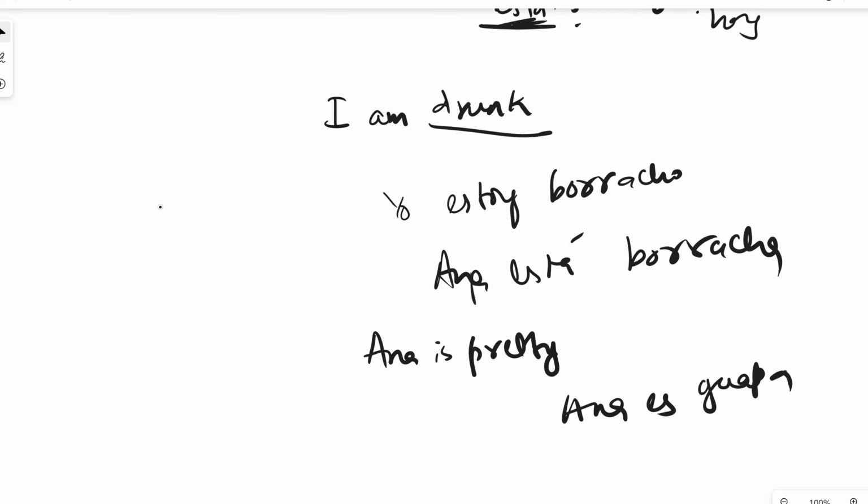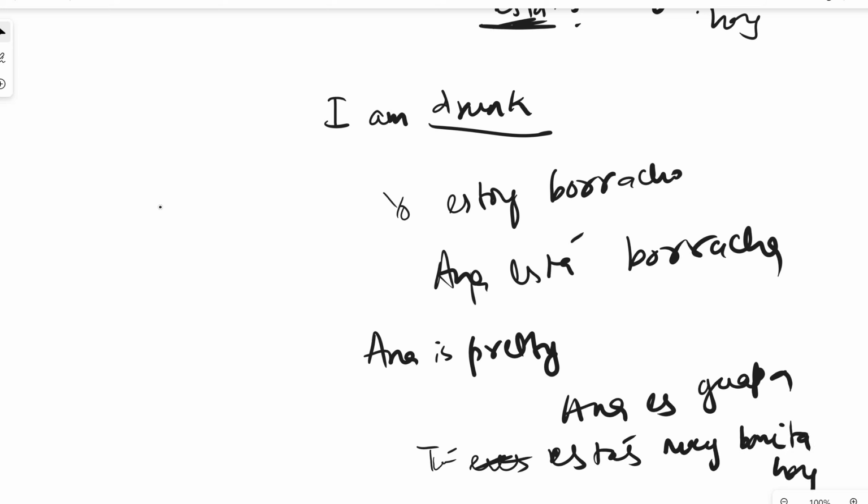And let's say I've invited Anna to a party and I meet her there and she's wearing a really nice dress and I want to compliment her and say, you're looking very pretty today. Then I will say, tú estás muy bonita hoy. Because I'm describing her the way I am seeing her right now. So there's a difference between you are pretty and you are looking pretty, right?